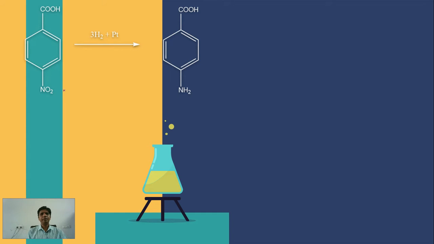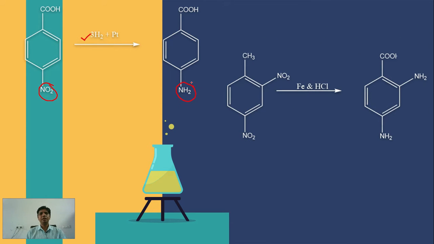Here, this is a simple example. Reduction of this nitro group is done by H2/Pd and it is reduced to NH2. Similarly, by chemical means, this compound can be reduced to an amine. Mind it, both the NO2 groups are reduced to amine NH2.